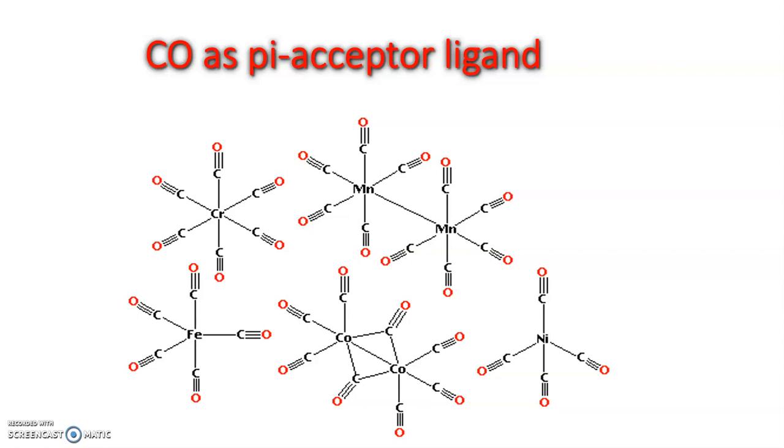These vacant orbitals can accept electron density from filled metal orbitals if they are of comparable energy, resulting in formation of pi bond in addition to the sigma bond. Such ligands, which are capable of back acceptance from the metal, are called pi acceptor ligands. Carbon monoxide CO is one such pi acceptor ligand. CO is a very common and important ligand in organometallic chemistry.